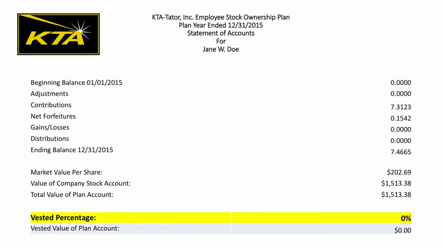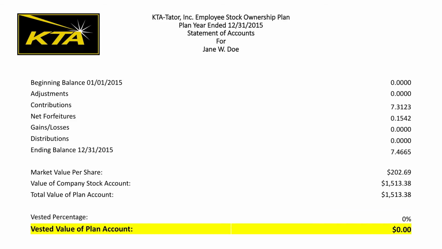This employee is fairly new, and this is the first year she was eligible to receive an allocation into her account. As a result, she is 0% vested. If she were to leave the company this year or next, her shares would be reallocated to eligible employees and be part of the non-forfeitures for the following year.